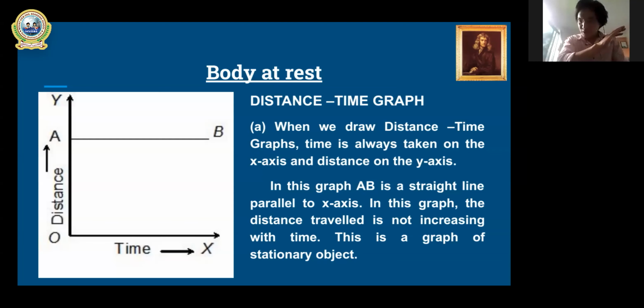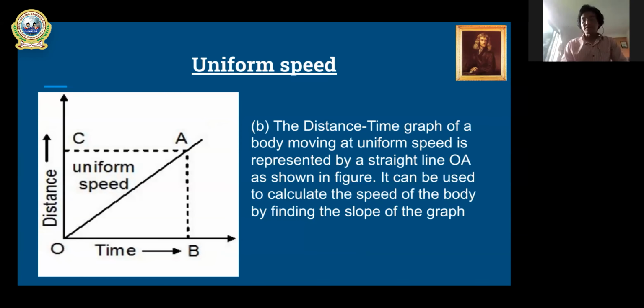That means the body has not covered any distance, and its speed is also zero. Got it? Now, another one. This is a very important graph, please see here. This is the second type of distance and time graph. I already mentioned there are three types of distance and time graph. One is parallel to the axis, which is at rest. The second one is uniform speed, which you can say is a straight line. It shows that as time increases, distance also increases.